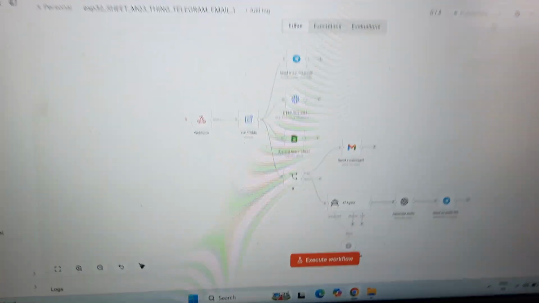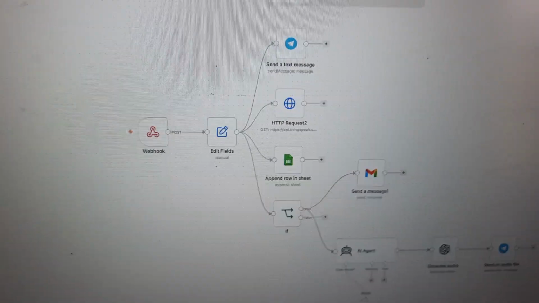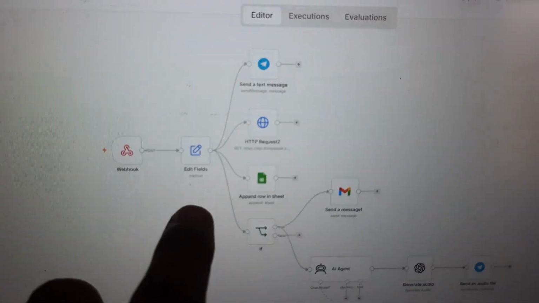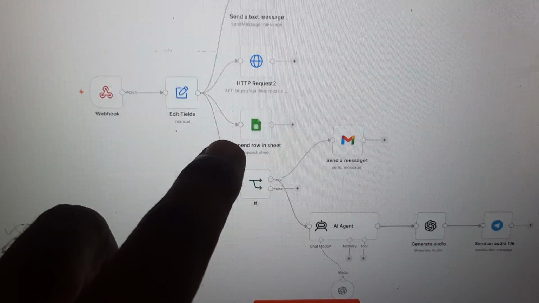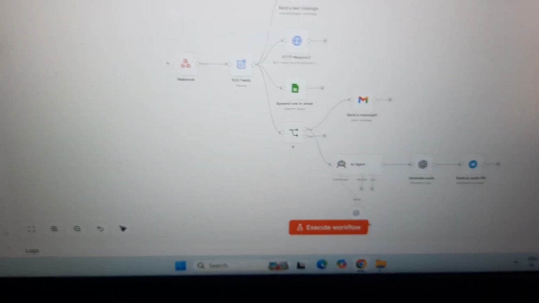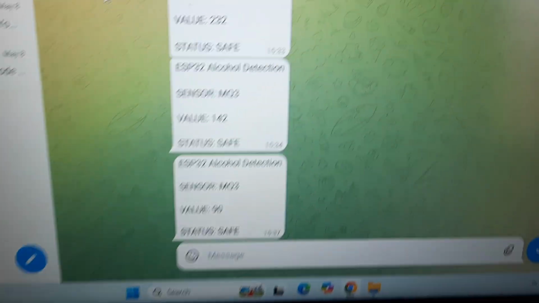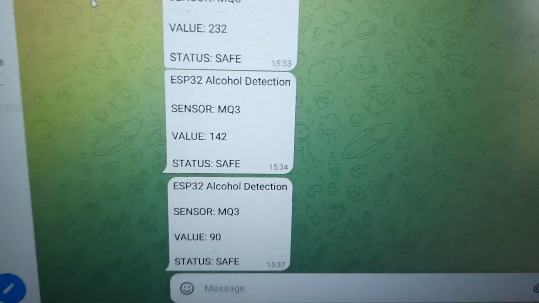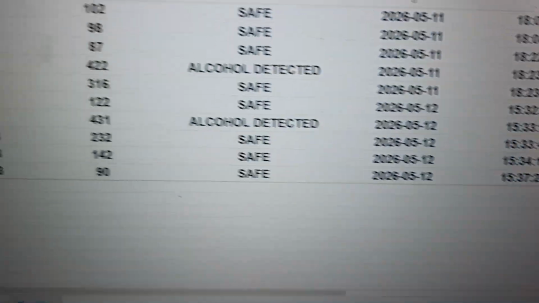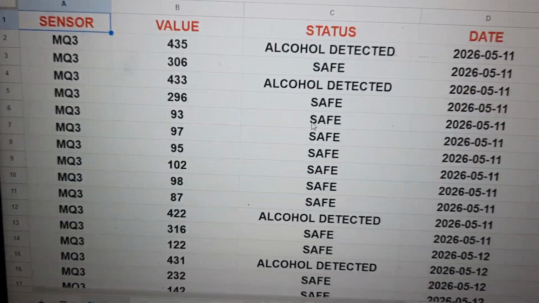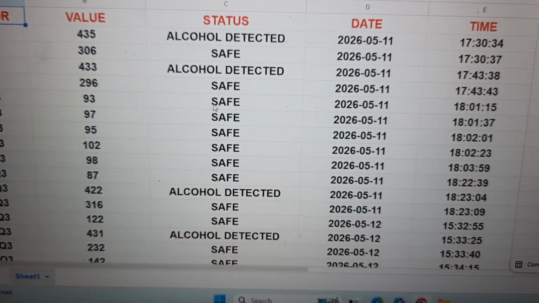So first it is webhook, edit fields, Telegram alert, HTTP alert, sheet appending data. Now we will go for the first Telegram alert notification. Every 10 counts it will send the data. Again it will go to the sheets appending. So it sends the sensor data, value, status, date and time.